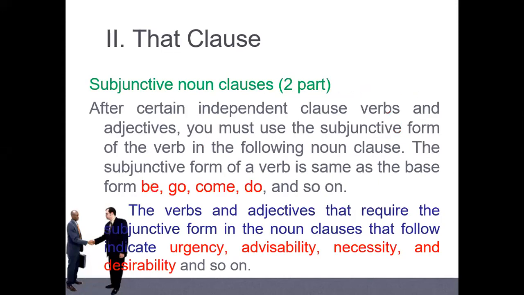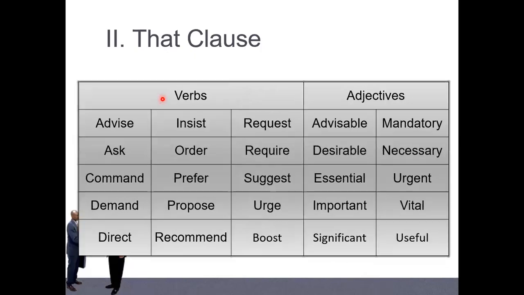Okay. Now let's go to another one about that clause. Have you ever known about the subjunctive noun clause, anyone? Have you ever heard? Anybody? Subjunctive noun clause. No, teacher. Okay. When we use some verbs that talk about urgency, advisability, necessity and desirability, we call it a subjunctive noun clause. And there are some verbs that you have to remember.